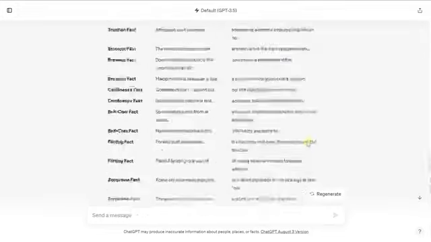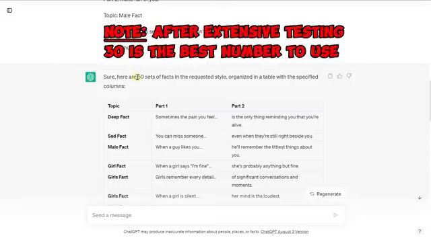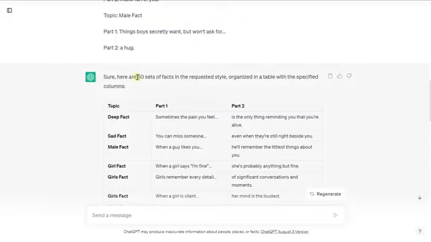So this is going to generate us 50 facts to start. You can adjust this number. I wouldn't go beyond 50. Somewhere between 30 and 50 is the sweet spot to get the best quality out of ChatGPT. If you ask for 100 facts or 200 facts, it may or may not give it to you to begin with, but it may also just give you a lot of garbage because it's trying to fit a lot into one short prompt. Whereas when you ask for a smaller amount, it does focus more on quality within that.